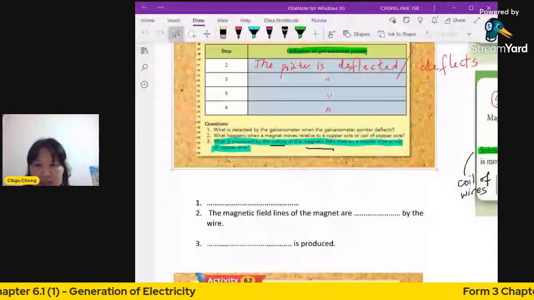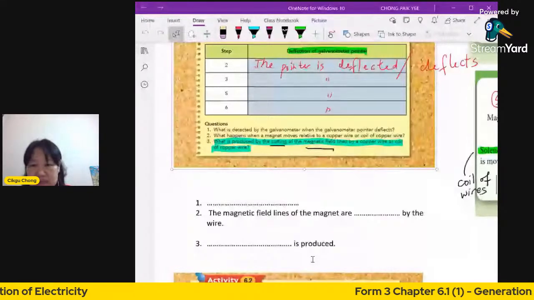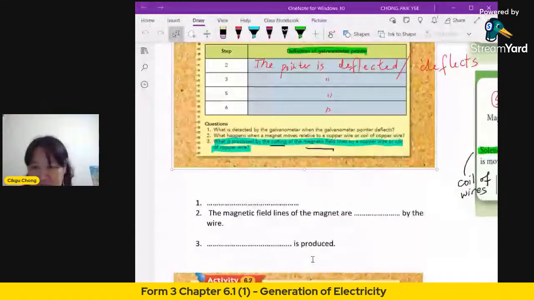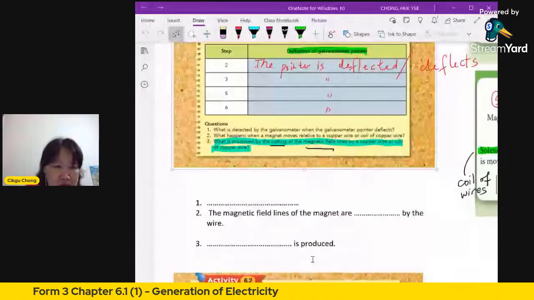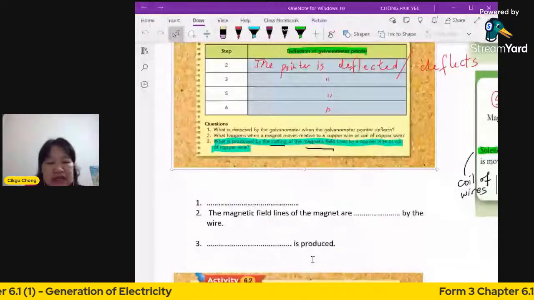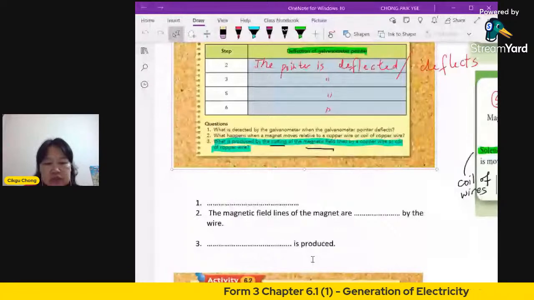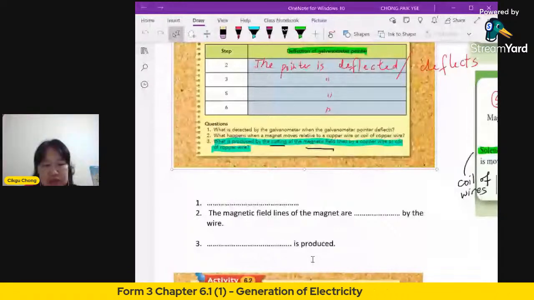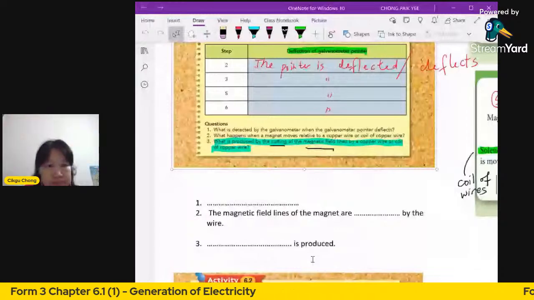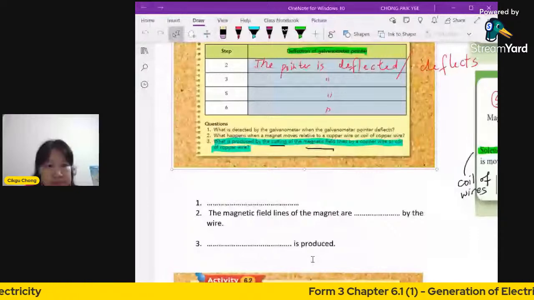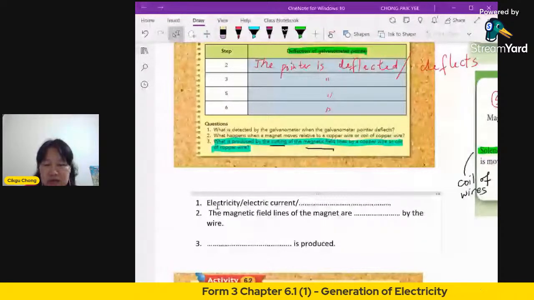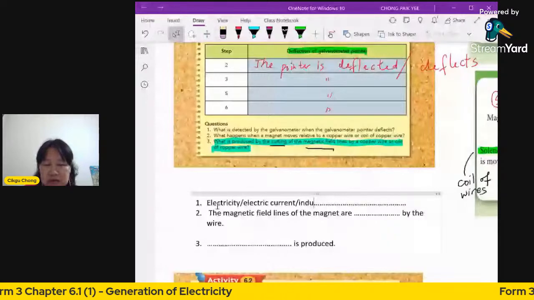Okay, so your answer here is straight, and Stella, you say current. Both of you are right. But actually, we call it electricity, which is better. You can put electricity, or you can say electric current. What is another name for that? You can say induced current. Yes, correct. Both of you are correct.